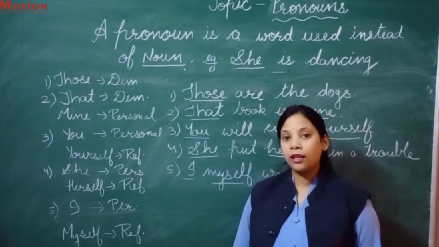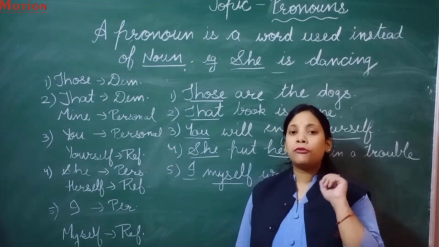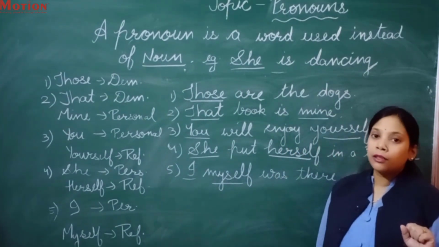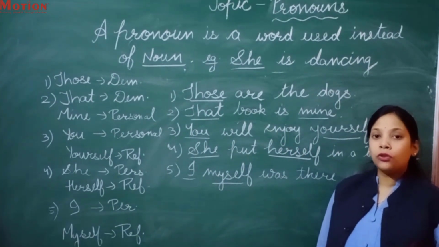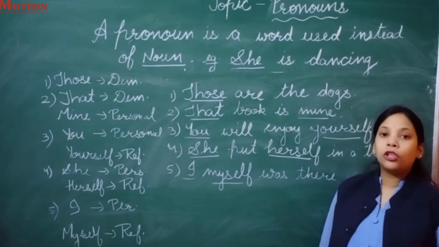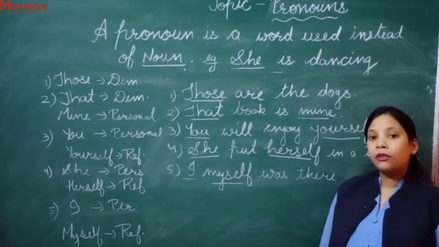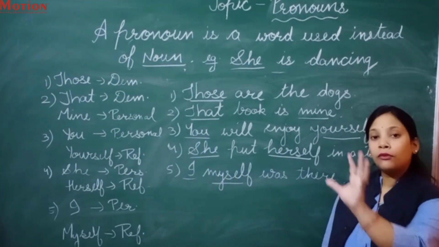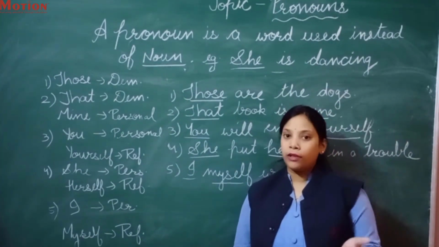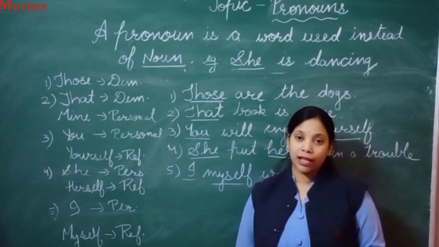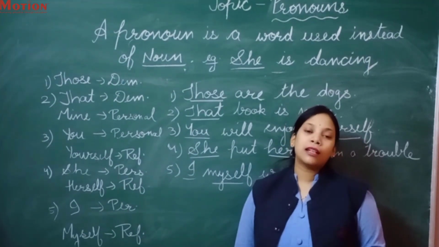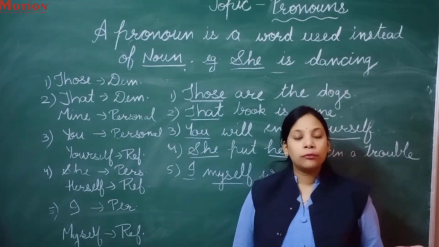Next, we have discussed the persons, that there are 3 persons: first person, second person and third person. First person is me. You have to remember very clearly what the persons are, because persons will be used in many topics of English grammar. Okay, in tenses you will use the persons. So you should know who is the first person, who is the second person and who is the third person. First person is considered as I, myself. Second person is considered as you, and third person is the one to whom we are talking about.